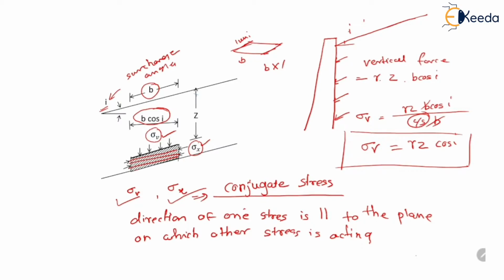and the horizontal stress is sigma x. So as per Rankine's theory, sigma x divided by sigma v is constant. This constant is called the coefficient of earth pressure, and in this video we are going to determine the value of K in both cases, that is in case of active pressure and in case of passive pressure. So first we will discuss the case of active earth pressure.